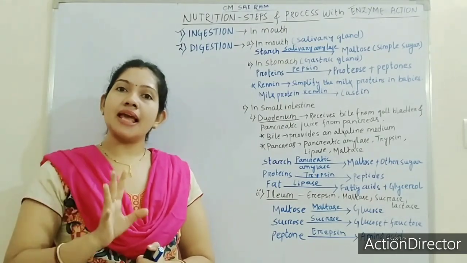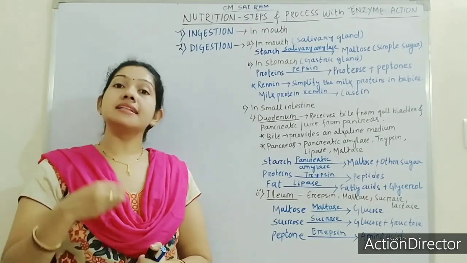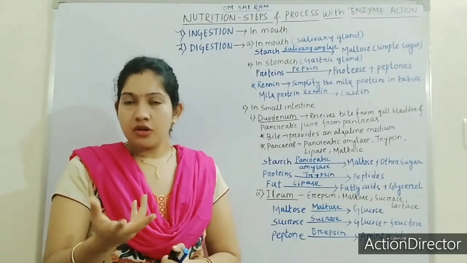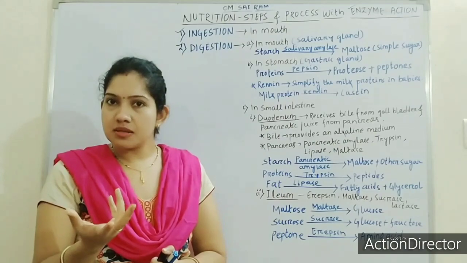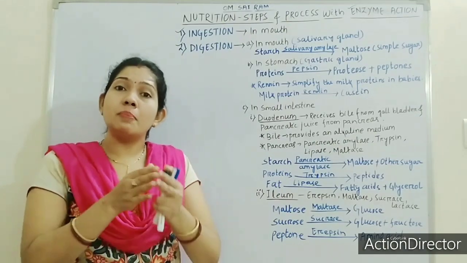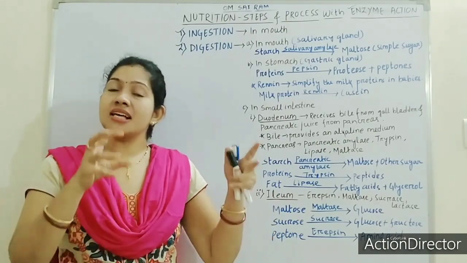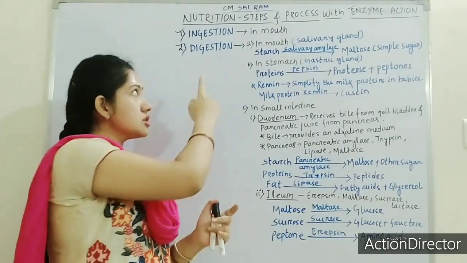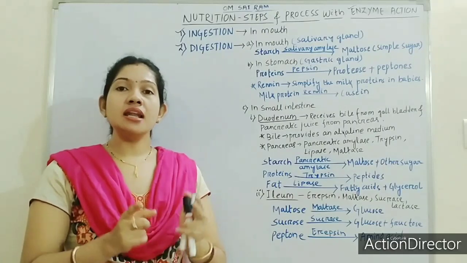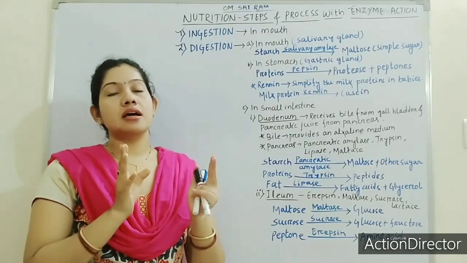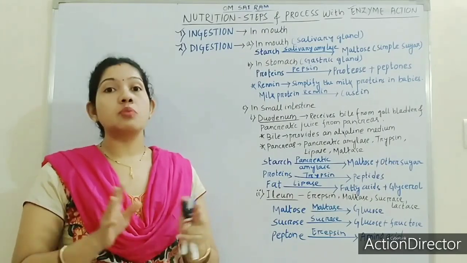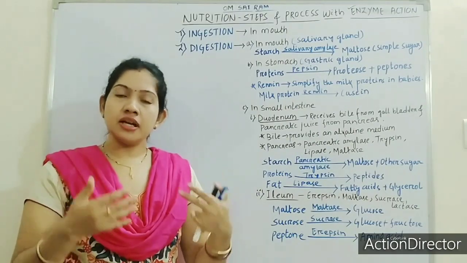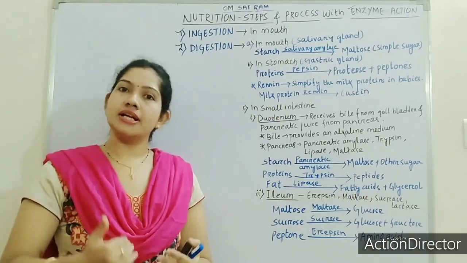So digestive glands secrete enzymes, and enzymes are known as a chemical substance. We can say enzymes are a chemical substance which helps to break down complex nutrients into simple nutrients. Got it? So in the process of digestion, the main chemical required is the enzymes. From where will the enzymes be secreted? The enzymes will be secreted from the digestive glands.